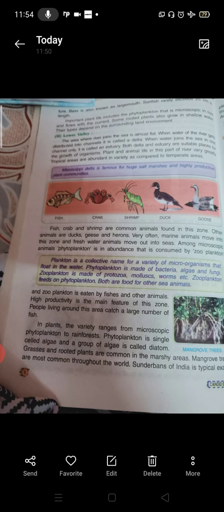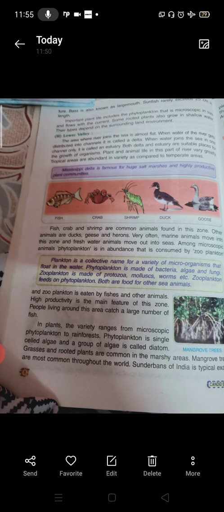So, the areas vary. The animals and the plants which are found are also different in different areas. Mangroves are common, you can find them in the Sundarbans. Then tidal rainforests are also very common, which are found in the Amazon River basin. By 1993, more than 280,000 square kilometers of Amazon rainforest had been deforested.